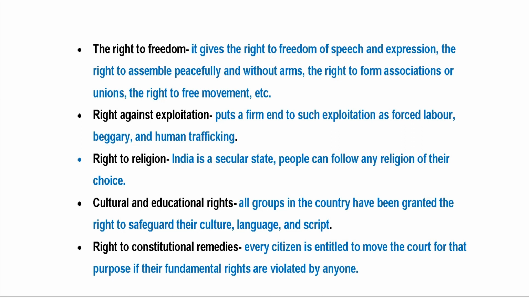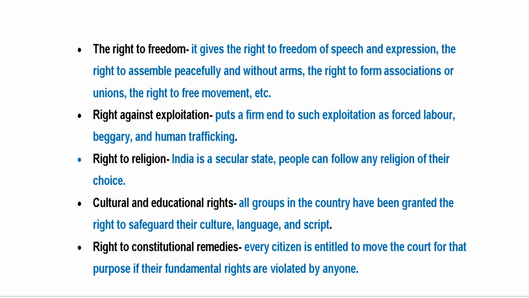Next, it is the right to assemble peacefully and without arms. Anywhere you can gather together, but remember, without arms. If you want to assemble anywhere peacefully, it is allowed, and remember, without arms. Next, the right to form associations or unions. We have different trade unions in our country, like workers' unions and doctors' unions. Of course, they all have the right to form associations and unions. And next, it is the right to free movement. Within the Indian territory, you are allowed to travel or move from one place to another. So it is your right to free movement within the country.